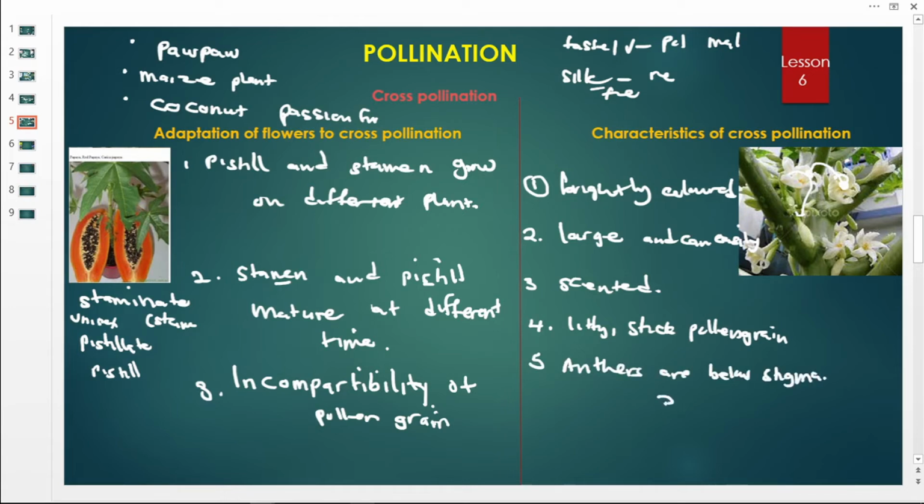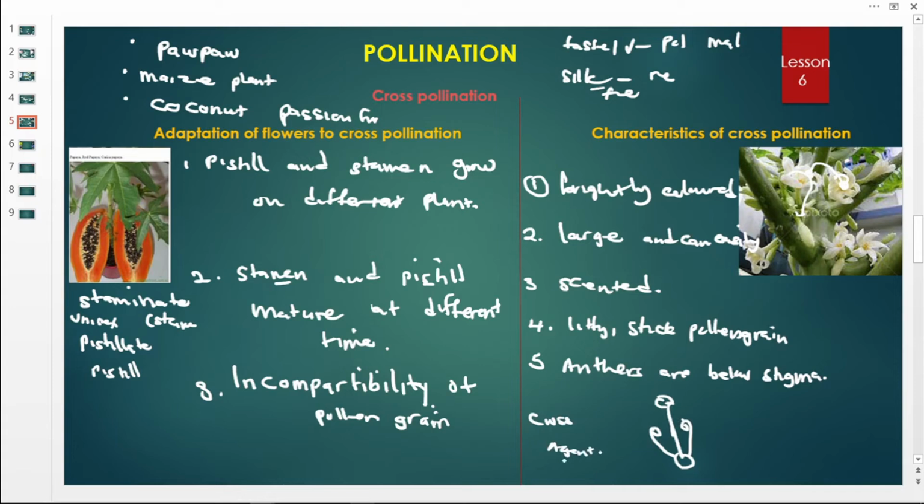Actually, in an exam, they can draw for you this diagram. Like this one, this is the ovary. Then they ask you, which type of pollination is this flower likely to have? So this flower is likely to have cross pollination. Why? Give a reason. The anthers are below the stigma, meaning that this one needs the agents of pollination.